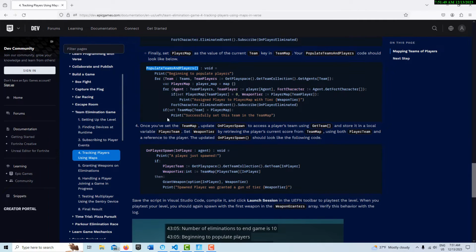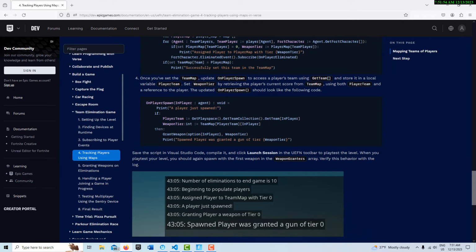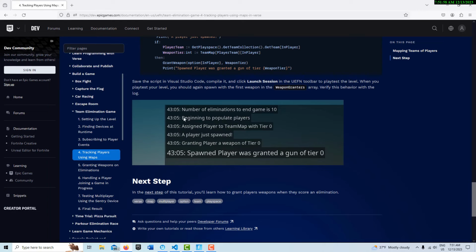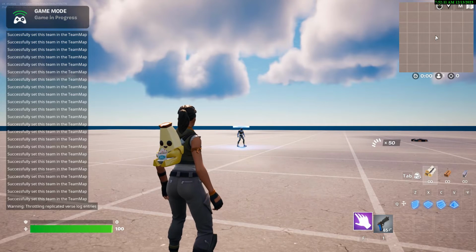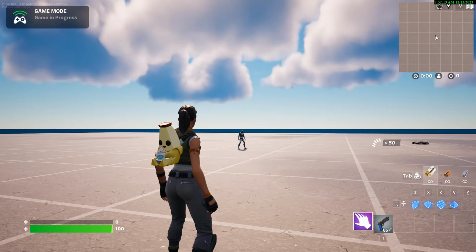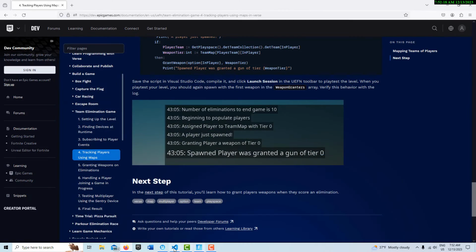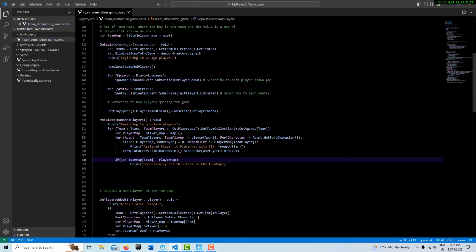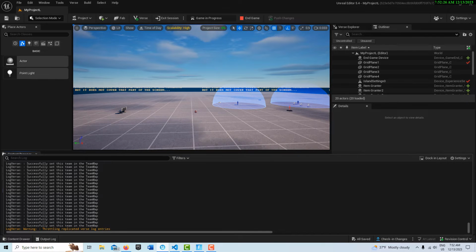But anyway, the main thing is the indentation here, this error. It doesn't seem like this would be that big of a problem. If you follow this tutorial up to this section, they say this is what you should expect to see. So let's see if that's what we see when we put the code in, and we'll hit start. Look what happens on the left side. It just keeps almost like looping, and we can go into the editor and go to the output log, and you can see how it's just repeating, and that we get a warning that it's been throttled.